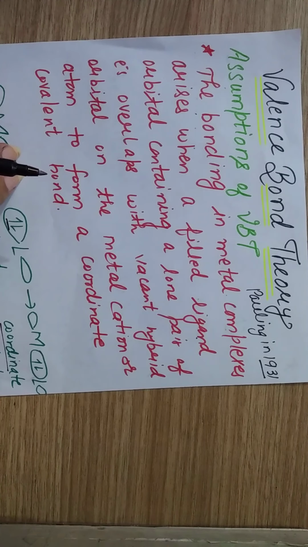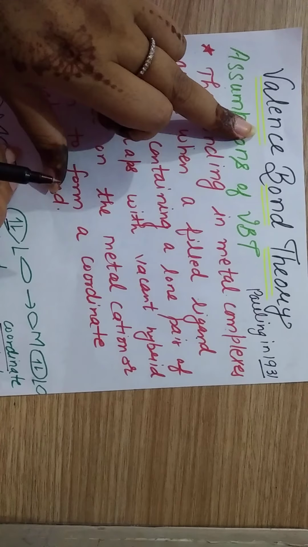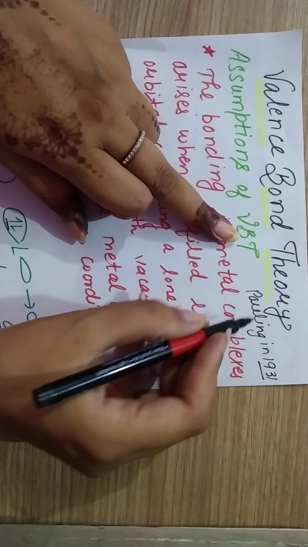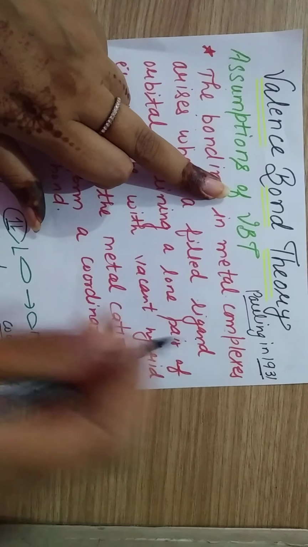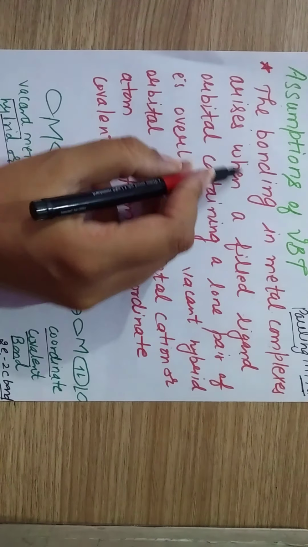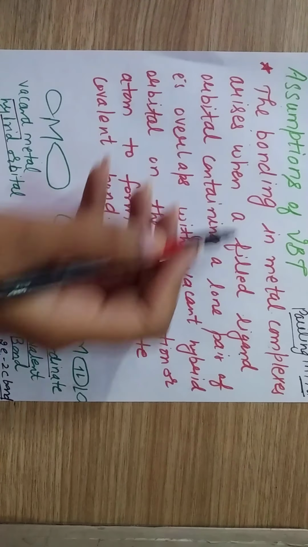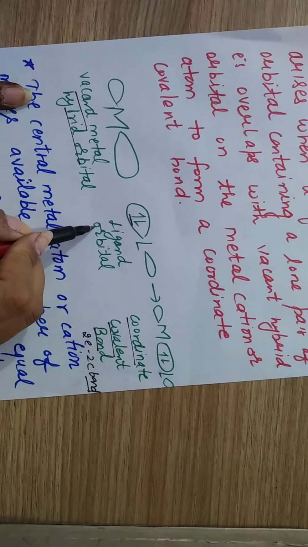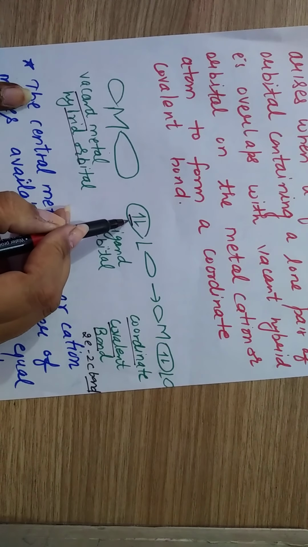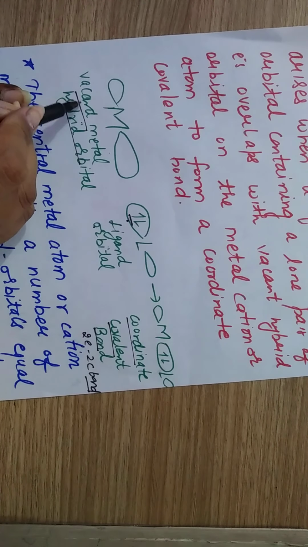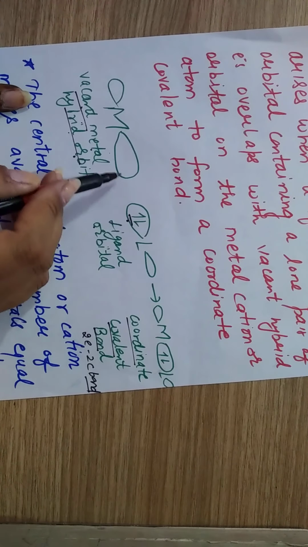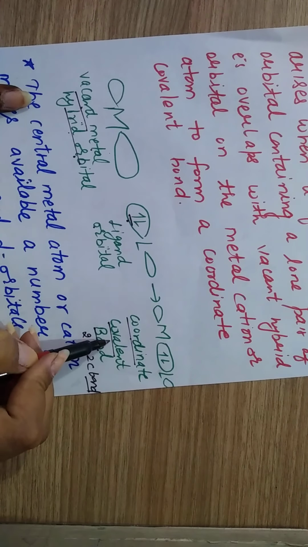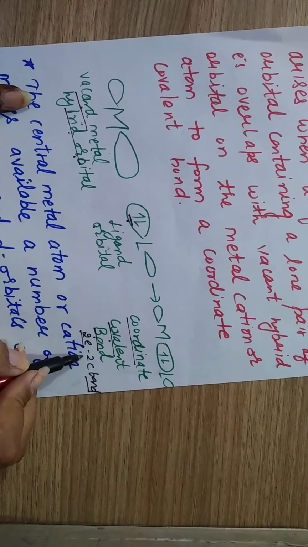Today's topic is another theory explaining the bonding in coordination compounds, which is valence bond theory, developed by Pauling in 1931. The main assumptions of VBT are: first, the bonding in metal complexes arises when a filled ligand orbital, filled with a lone pair of electrons, overlaps with a vacant metal hybrid orbital. This is the vacant orbital. Both of them overlap to form a coordinate covalent bond, which is a 2 electron 2 center bond.